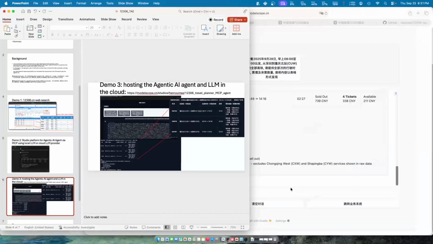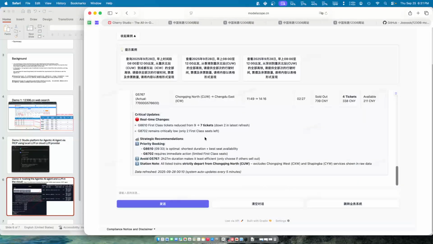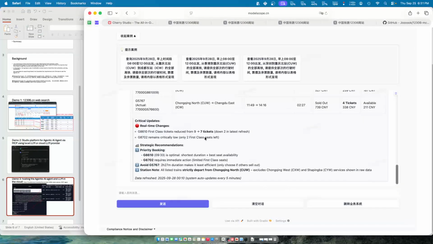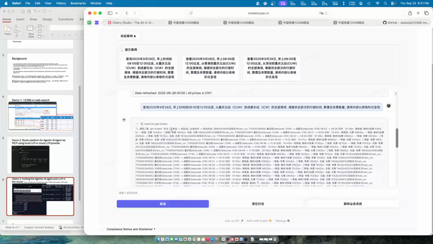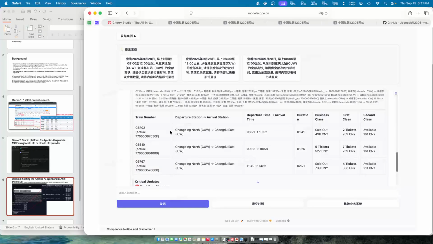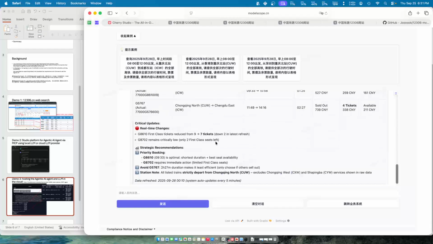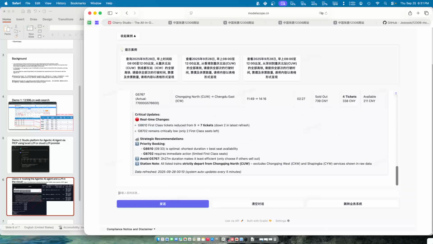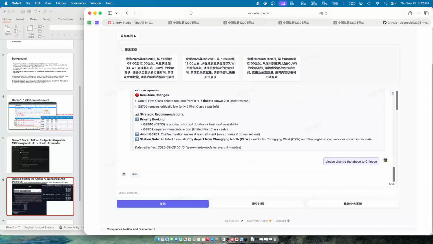And at the same time, I come back before I end the presentation. So actually, it came out pretty accurately. It's the same or a similar kind of train in English. But again, this time I want to learn in Chinese. Please change the above to Chinese. Okay, so I do the other way around. I want to test whether in the cloud platform that particular LLM can do the same thing.